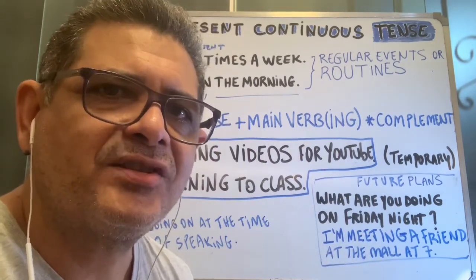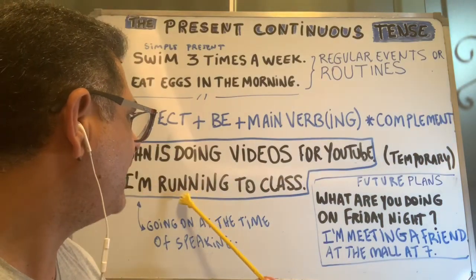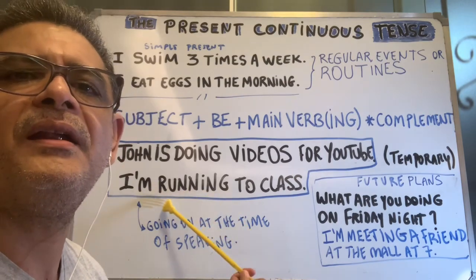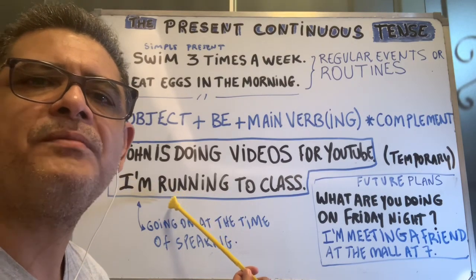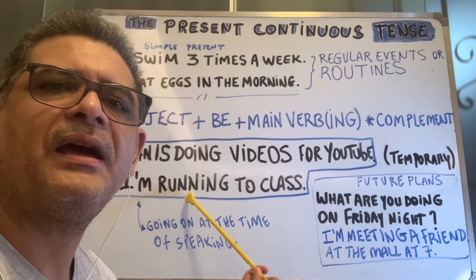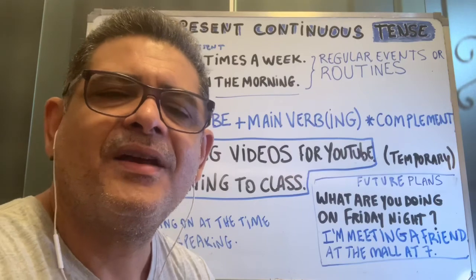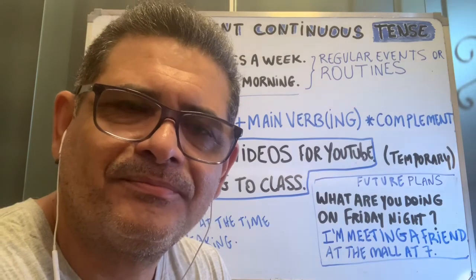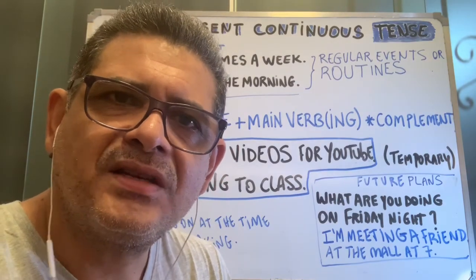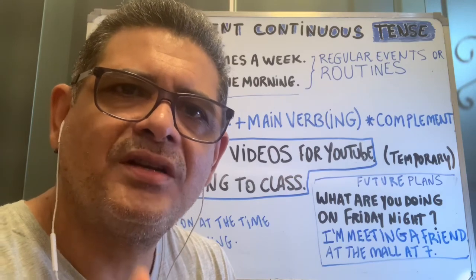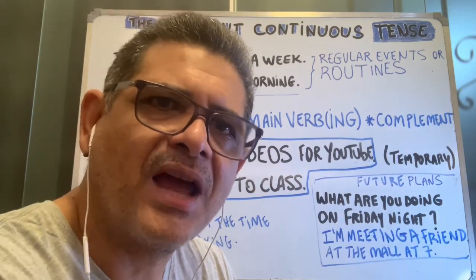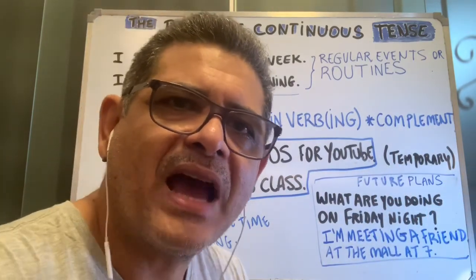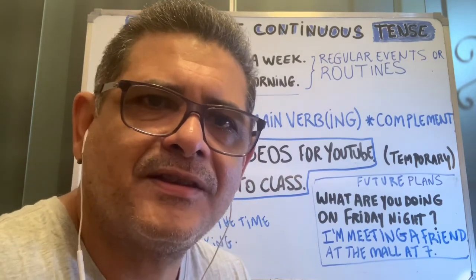But one thing has to be mentioned here. When I say running, I have to double the n because run is a verb which is formed by consonant, vowel, consonant. And in situations like that, we have to double the last consonant before we add the ing. Okay? So the present continuous is normally a situation that is in progress at the same time I am speaking. Subject plus verb be plus main verb and the ing. And a complement if necessary.